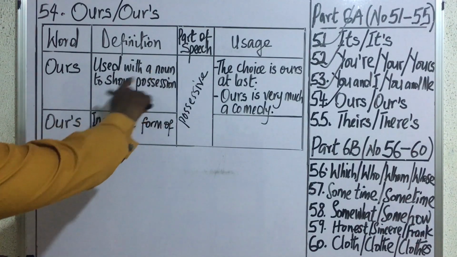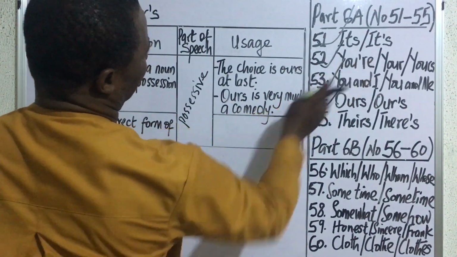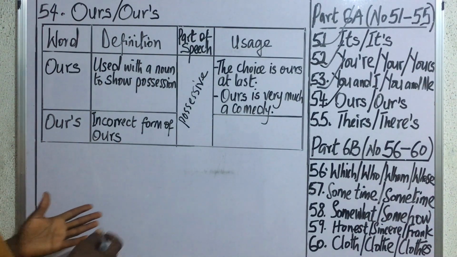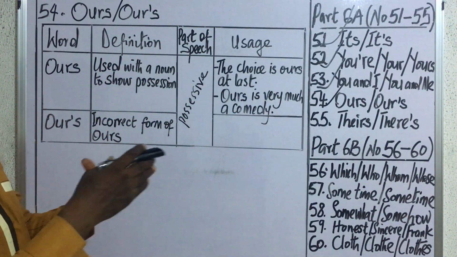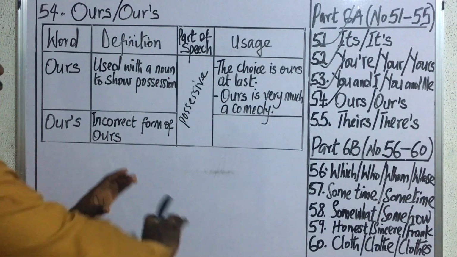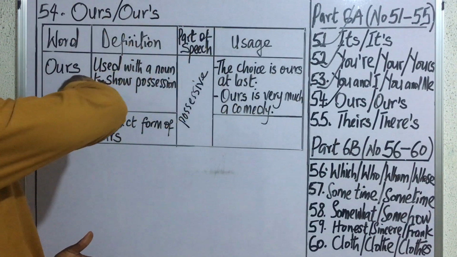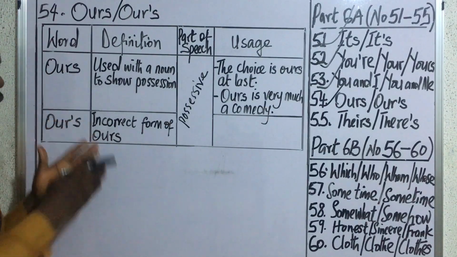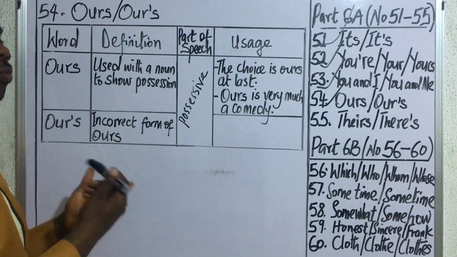It is used with a noun to show possession, like we demonstrated in the course of our explanation on you and yours. We said that when a pronominal and a noun are used together in an expression, when you eliminate that phrase, that is the pronominal and the noun, then you are going to introduce a possessive pronoun. And this possessive pronoun is used with we, that is first person personal pronoun plural.